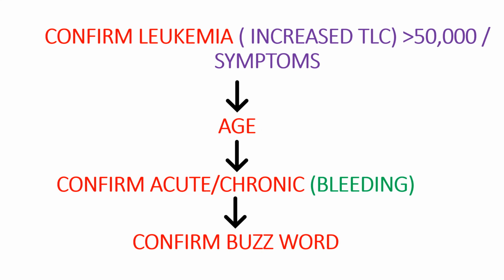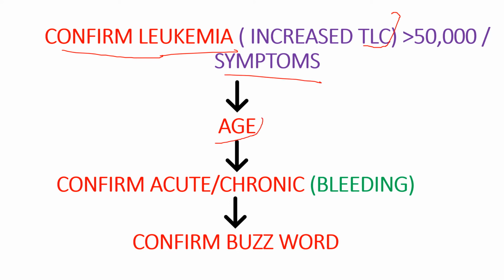So now, the flowchart that you need to know for answering this question is, firstly, confirm if it is leukemia, right? So don't answer RBC disorders or hemostasis disorders as leukemia. So first confirm if it is leukemia. In the question, look for TLC. TLC is total leukocyte count, which is usually greater than 50,000 in leukemias. So if it is greater than 50,000, think about leukemia, or if they don't give you the TLC, based on the symptoms, let's come to the diagnosis if it is leukemia or not.